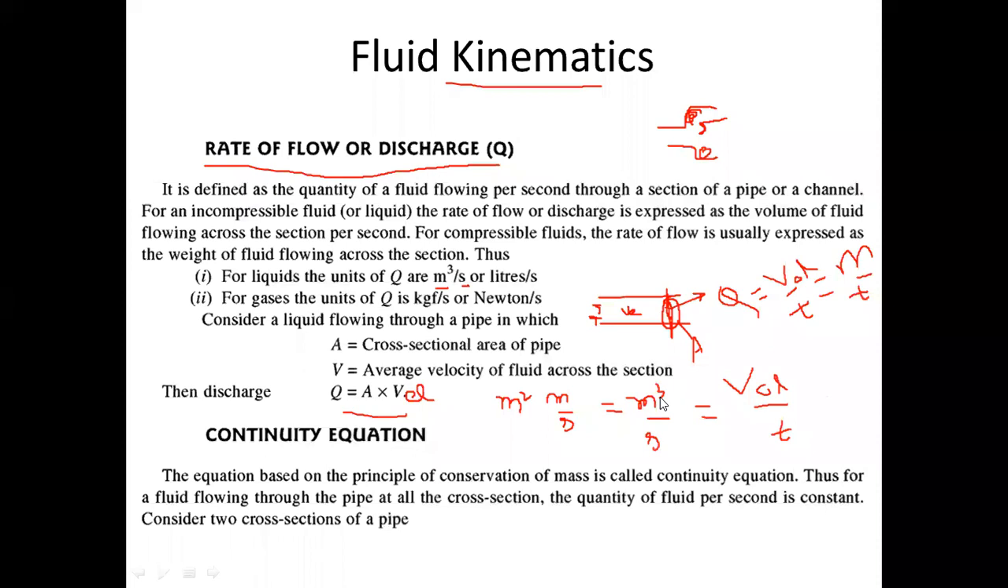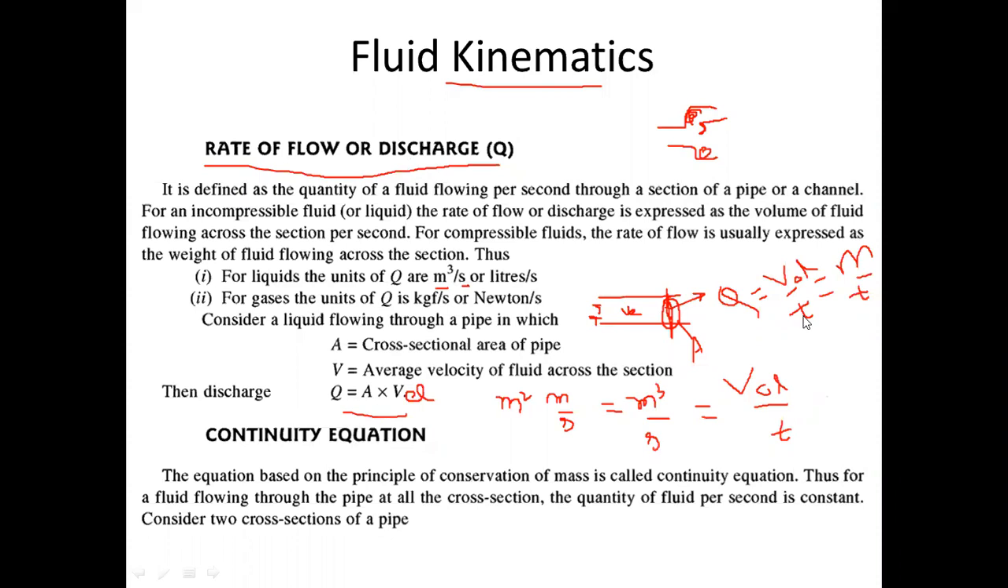Formulas are different, but if you need to calculate discharge in any question, and you are only given the diameter of the pipe and the velocity of the fluid flow, you will use this formula: area into velocity. Otherwise, if you have been given volume and time, you can use this formula to calculate discharge.